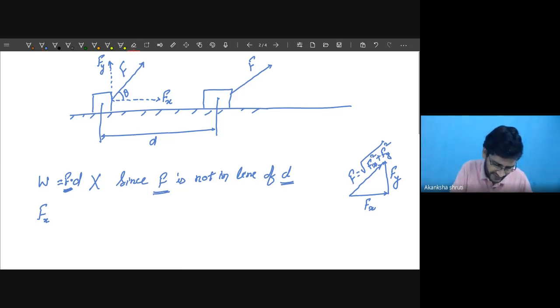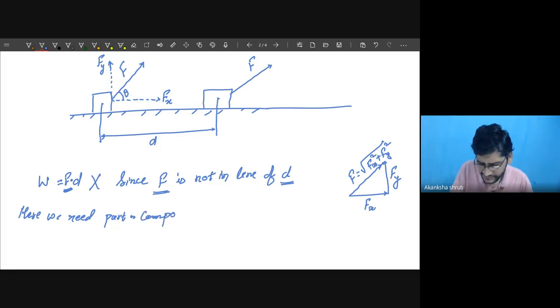So here we shall keep in mind, here we need the part or component of force F along the D. So not the entire F can be taken, but its part.